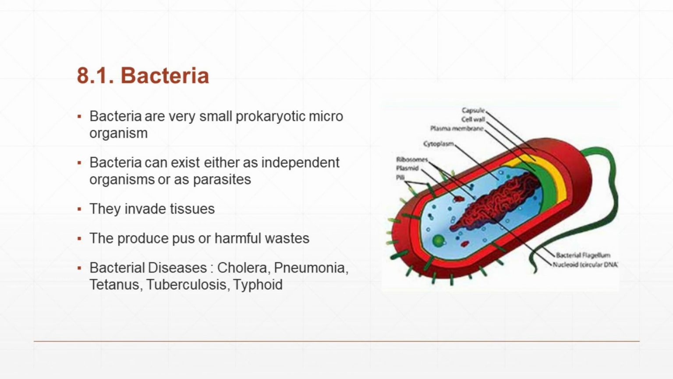Once again, bacteria are very small prokaryotic microorganisms. Prokaryotic means they do not have a nucleus. Bacterial cells do not have a nucleus and do not usually have membrane bound organelles. Organelles are structures inside the cell, like ribosomes and mitochondria. They don't have a membrane around them. Bacteria can exist either as independent organisms or as parasites. They invade tissues and produce pus or harmful waste.